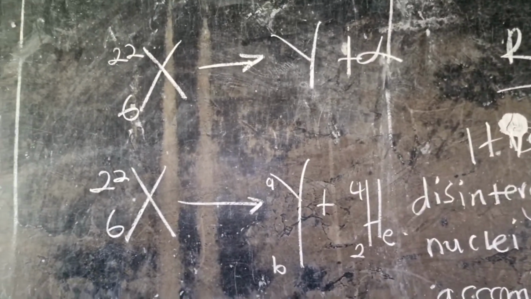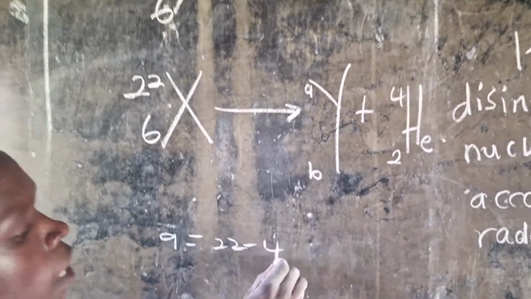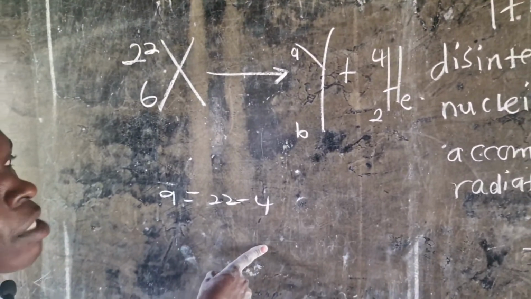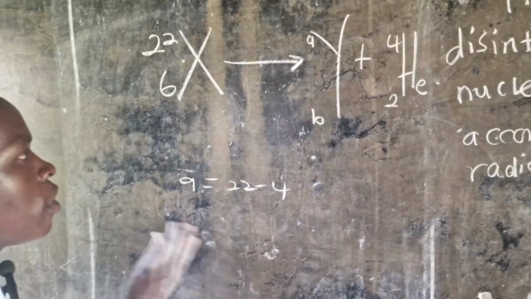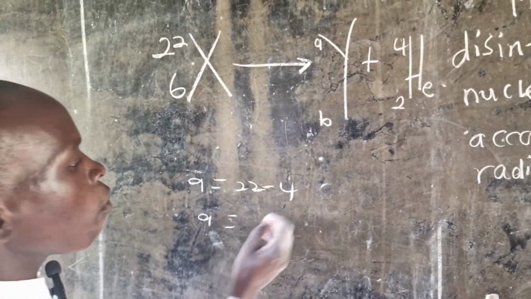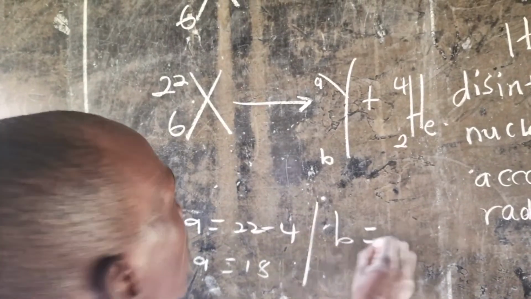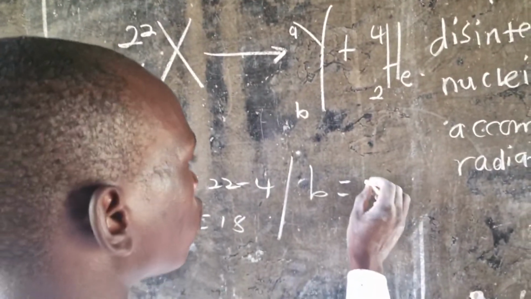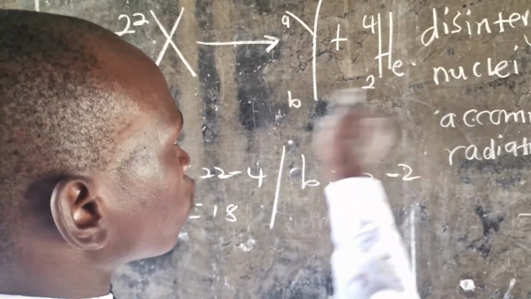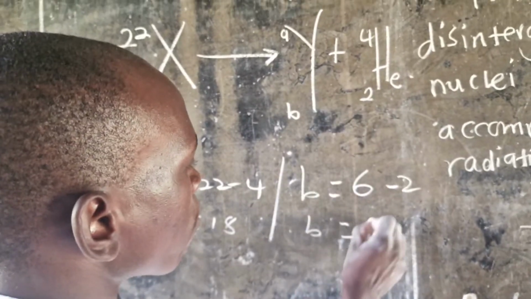So A is 22 less 4. The mass number reduces by 4 and the atomic number reduces by 2. So my A will become 18, and similarly my B will be reduced by 2, so 6 reduced by 2 means my B will become 4.